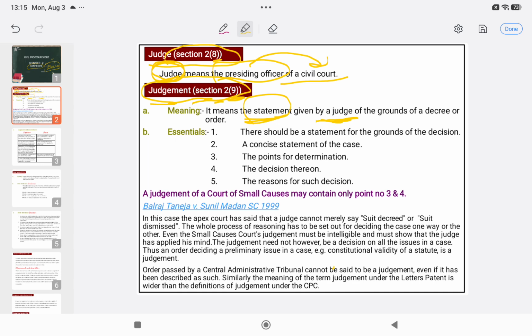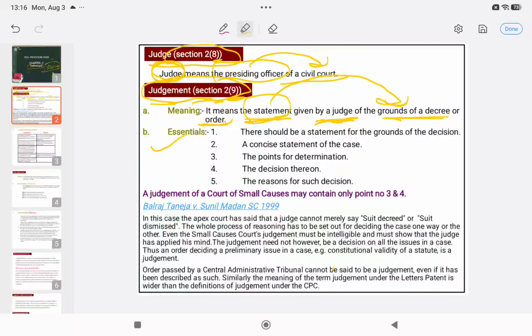What kind of statement will he give? He will give the statement of the grounds of a decree or an order. So that will be the judgment, a statement given by the judge of the grounds of the decree or order. There is some reasoning why the decree or order has been passed, so it is a statement regarding that.